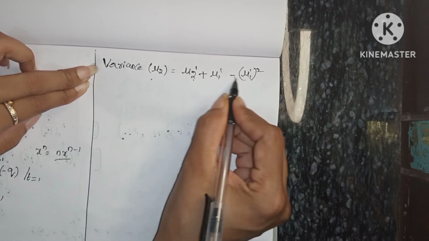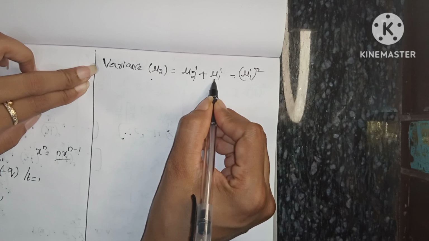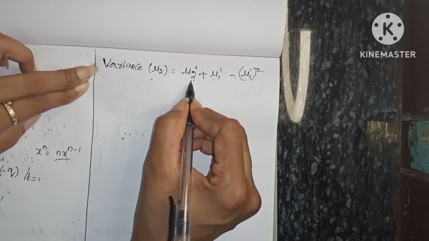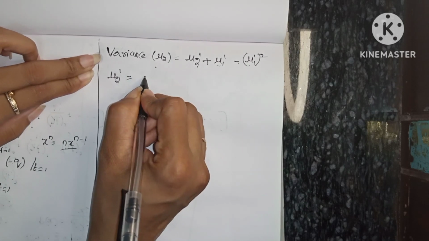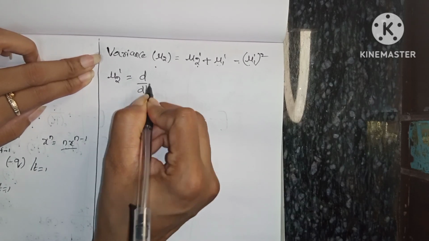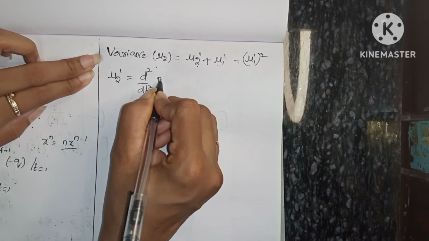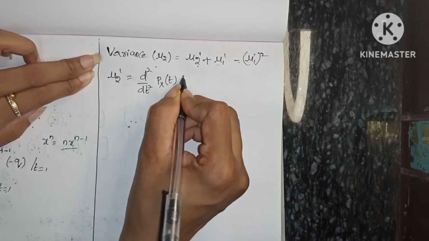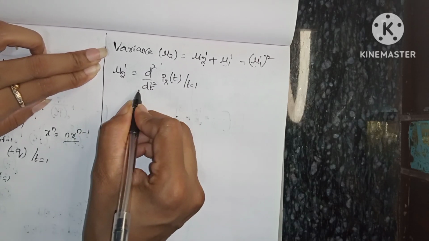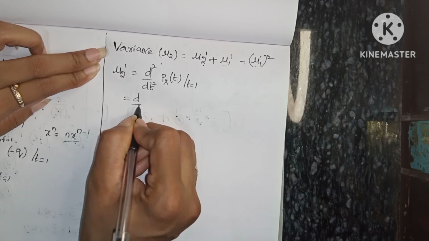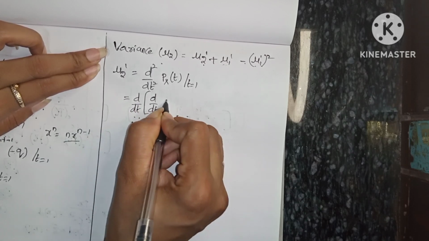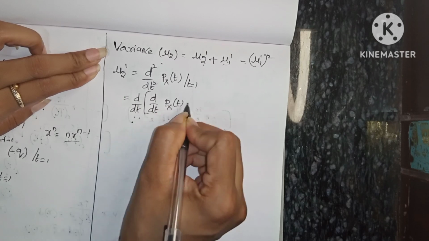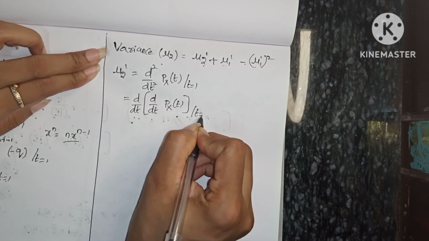Now in order to get this, we already found mu1 dash. Now we have to find mu2 dash. So mu2 dash equals d square by dt square of Px(t), where t equals 1. So we can write this as d by dt of d by dt of Px(t), where t equals 1.